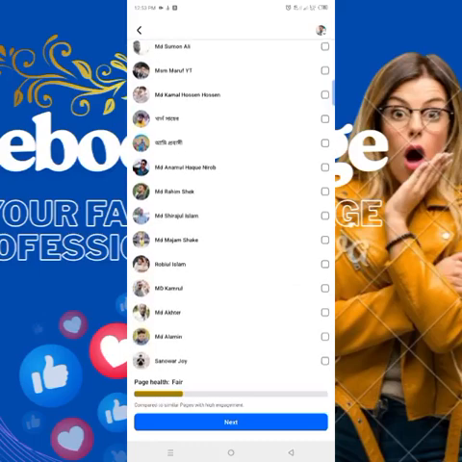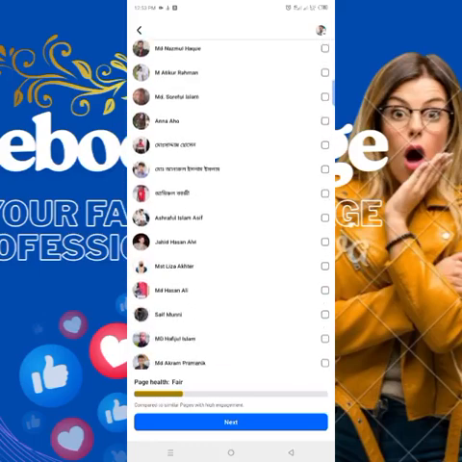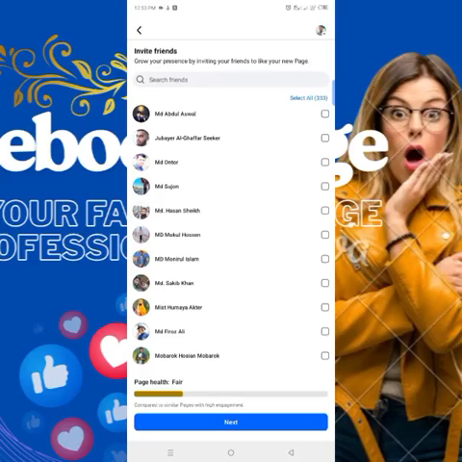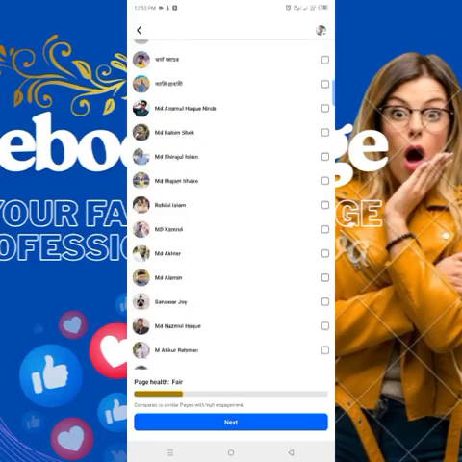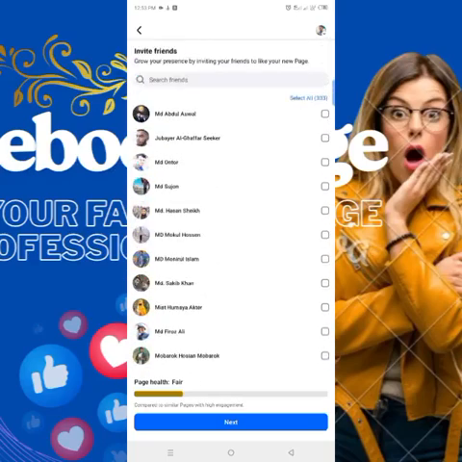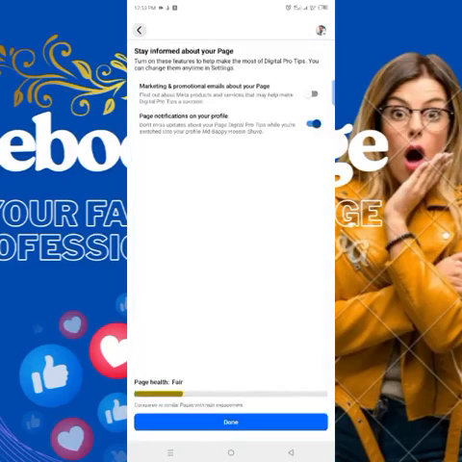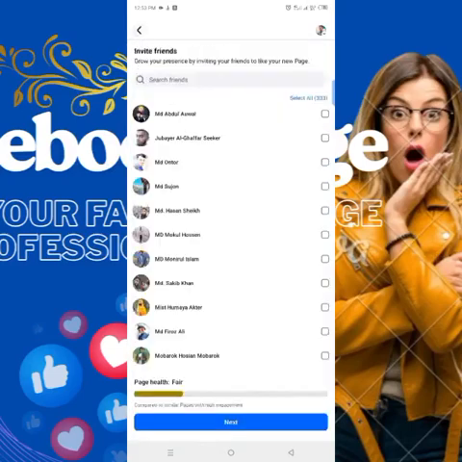After that, you will see the option invite your friends. You can select here select all and invite your friends. As a result, the followers of your Facebook page will increase and your friends will be able to see your content and they will know that this is your page. I will not invite anyone here. I will do the next from here.